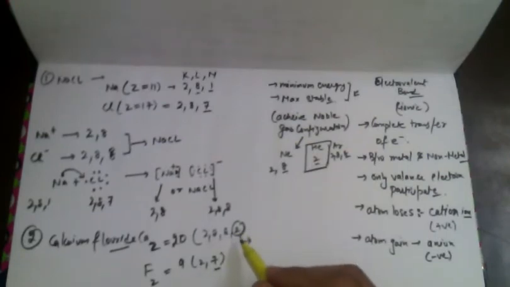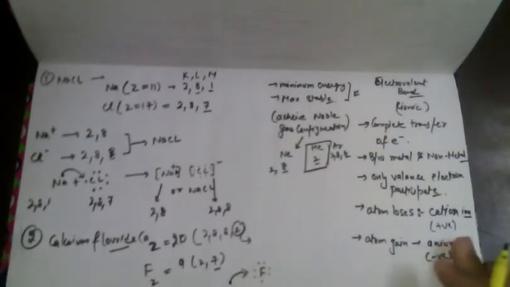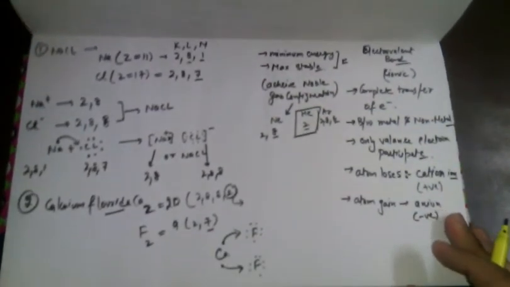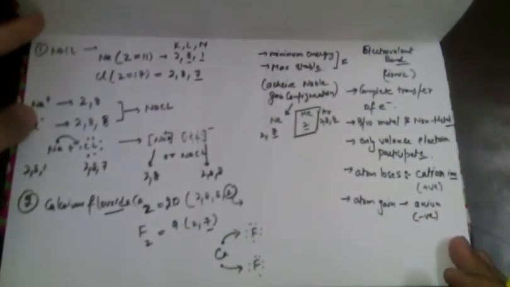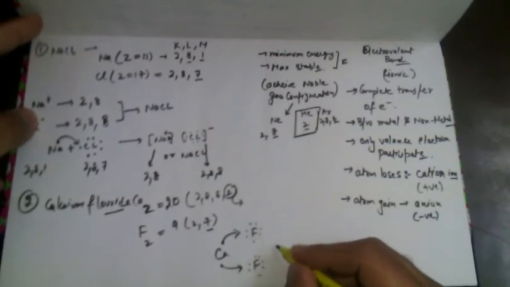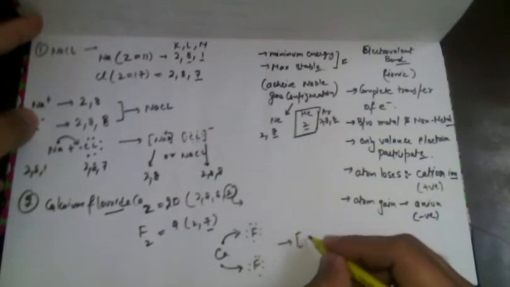So again, when they lose electrons, how can we write it in the form of a reaction? The calcium is having 2 electrons in its outermost shell. Fluorine is having the 7 electrons. So we can say there is a complete transfer of electrons. When there is a complete transfer of electrons, they form ions.